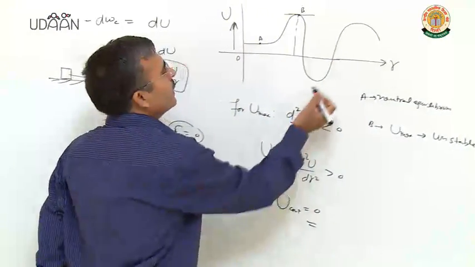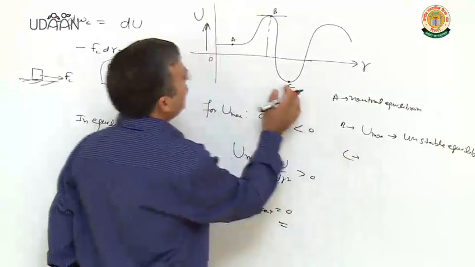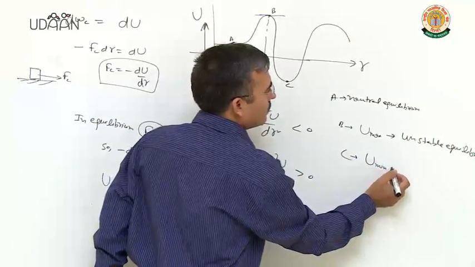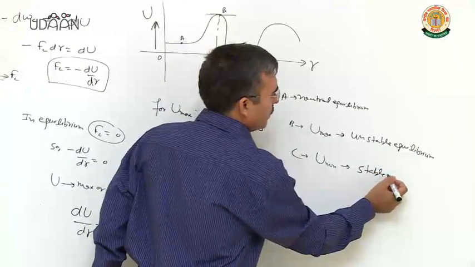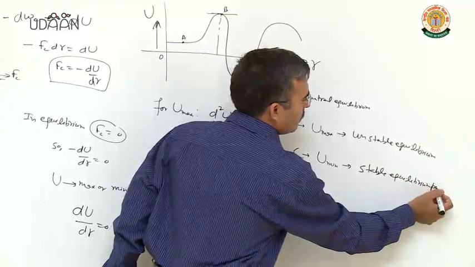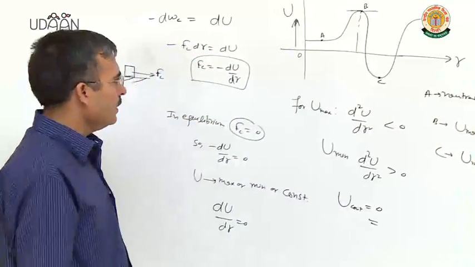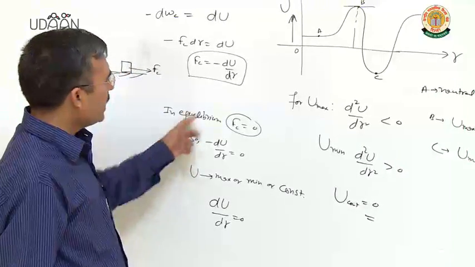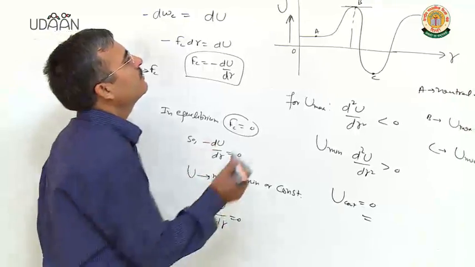Clear? Let us think about the point C. At point C, clearly potential energy is minimum. So it is stable equilibrium position. Clear? Because force is negative of the slope of the potential energy versus position graph.